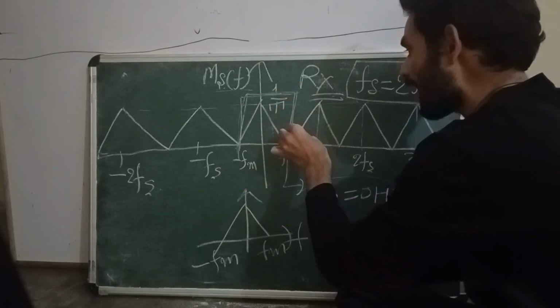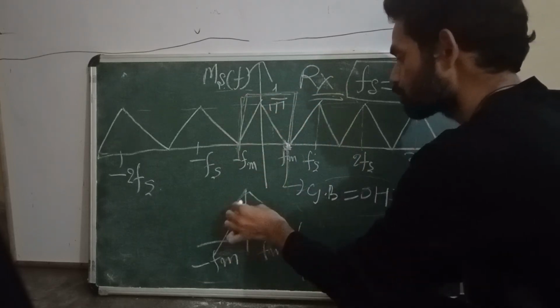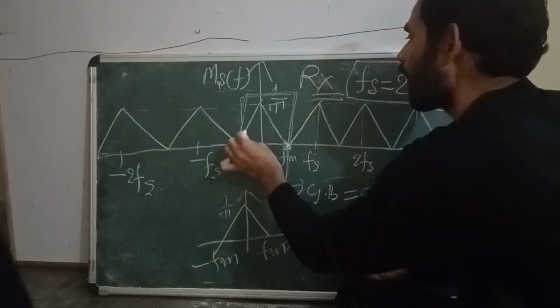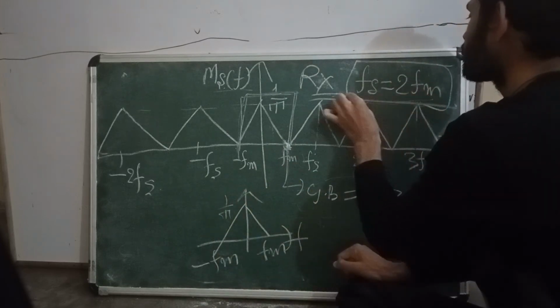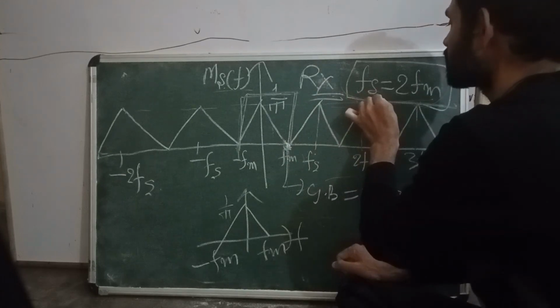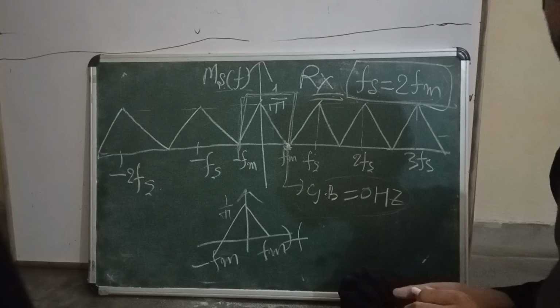It is exact sampling of the message signal. From here we are able to recover the original signal after passing through the low pass filter, which is possible only at the Nyquist rate. At the Nyquist rate we are sampling our message signal at just twice its bandwidth, and then it is possible to recover the original message signal.